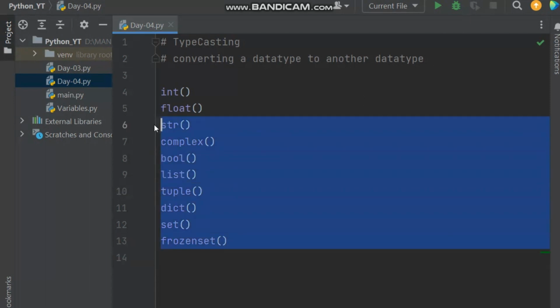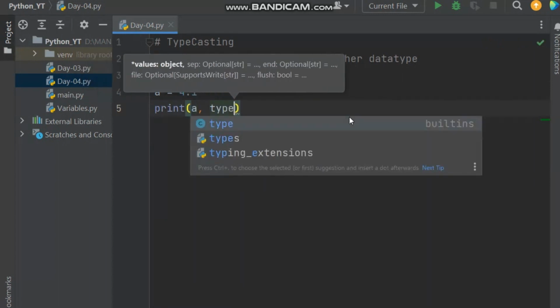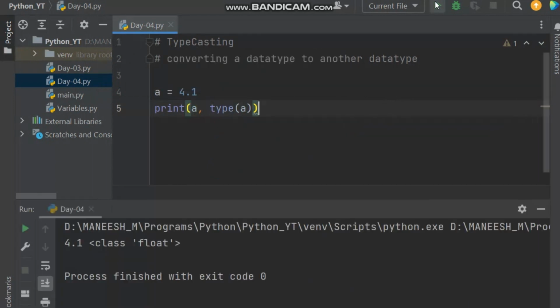So for now, I'll be clearing these things. Let's look at the usage. Okay, let's say we have a is equal to 4.1, right? Let's print the type of a. If you run this, you'll get the output. You can see the value of a is 4.1 and the class is float. You can see it has a decimal point, so its type is float, right?